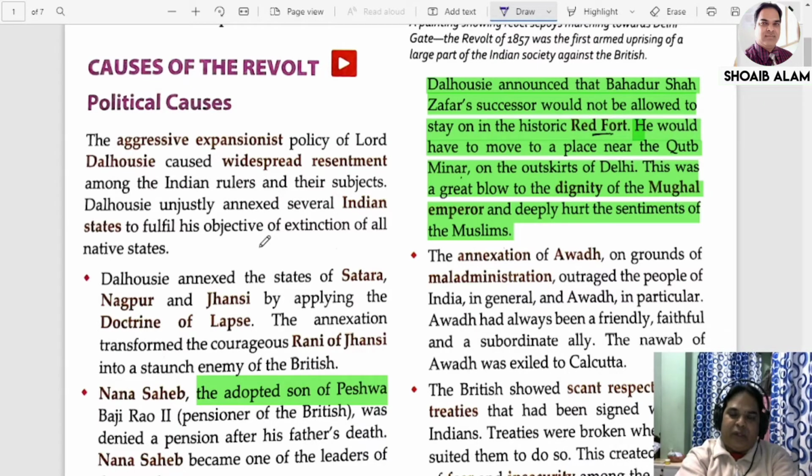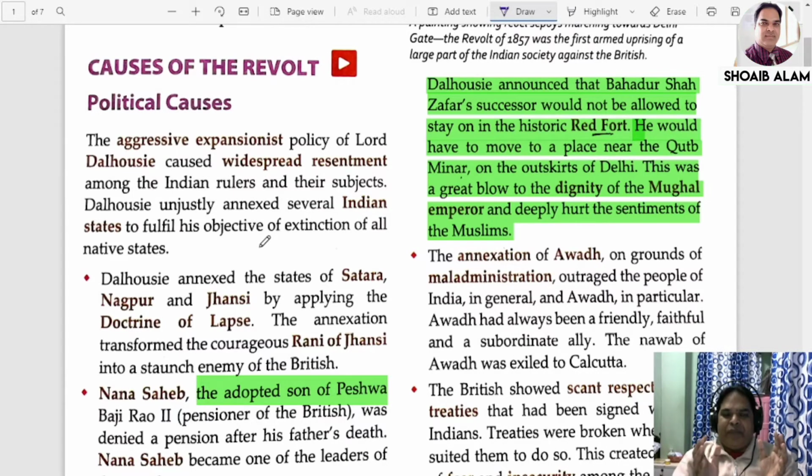So in this way, through the doctrine of lapse, the states of Satara, Nagpur and Jhansi were all annexed, because when the ruler of Satara died, he did not have a successor. The same was the case with Nagpur. In Jhansi, you might have seen it in many movies. When the ruler of Jhansi died, his wife Rani Lakshmibai decided to rule, but that was not accepted by the Britishers. That is why she launched a movement against the Britishers, which we have watched in many movies also.